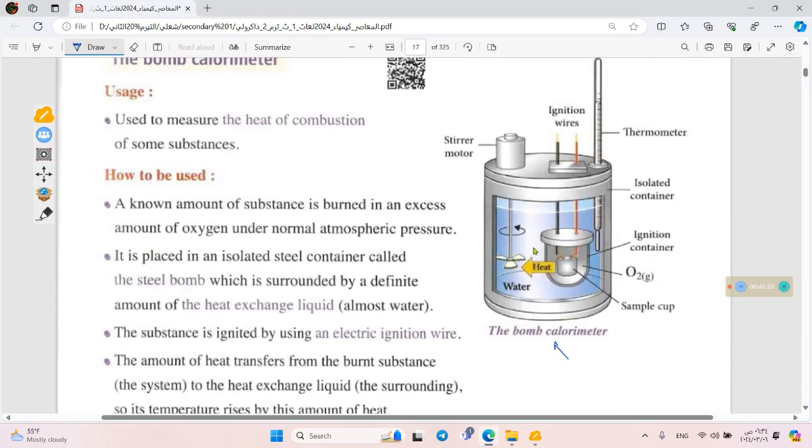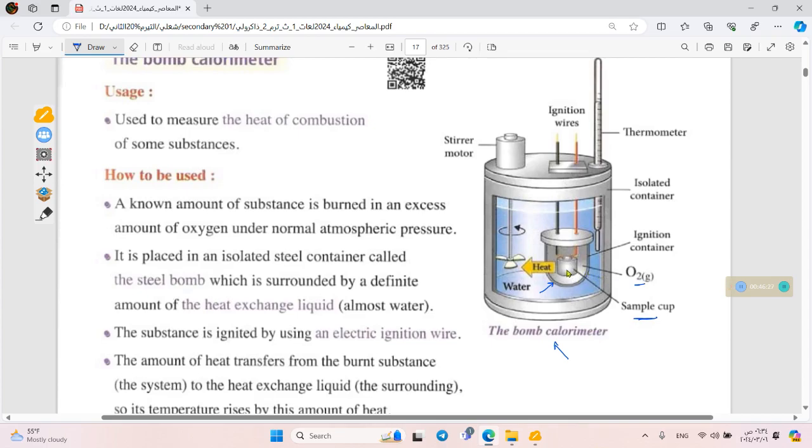It's made of steel and has special items added to help it perform these reactions correctly. It consists of the ignition chamber, because this is a combustion reaction. Inside it we have our sample and the source of oxygen, because any combustion or burn requires oxygen.